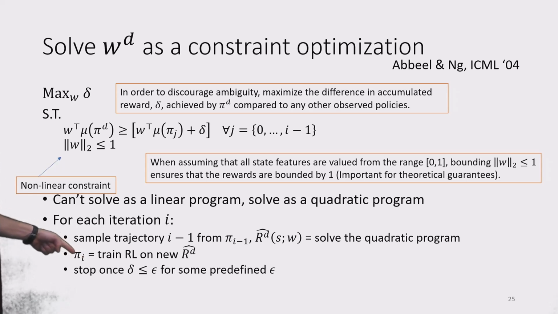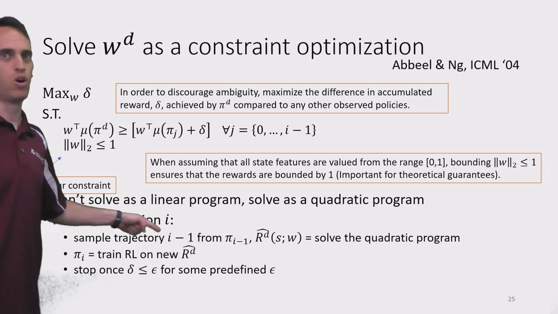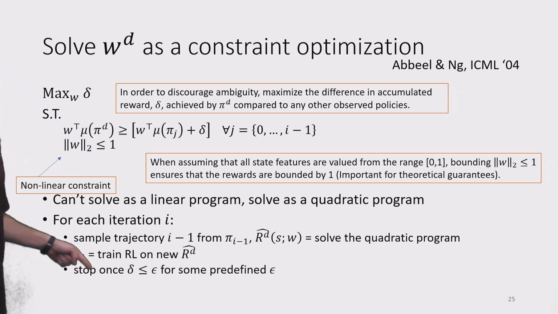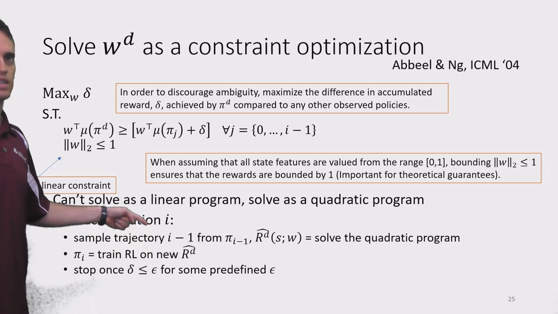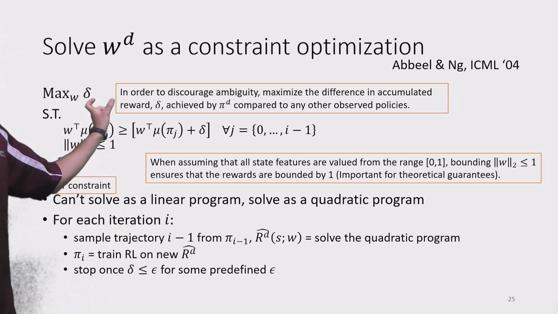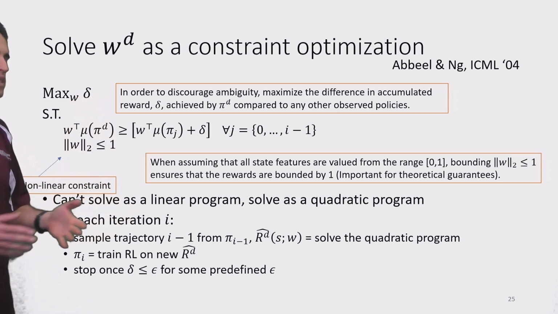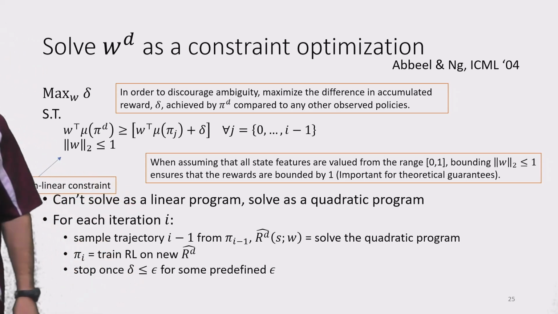And then we train the new policy using reinforcement learning algorithms on the reward function that we just got. We stop this process once the difference in the reward obtained by our trained policy and the demonstrator policy is smaller than some epsilon that we define as a hyperparameter.